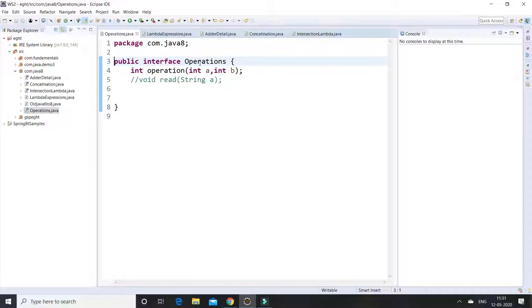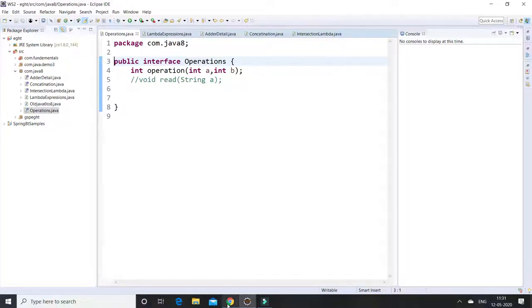If you declare an interface with the functional interface annotation, it must have only one abstract method and any number of default methods. Second point is, even if you do not declare the functional interface annotation, it will also be considered a functional interface when the interface has only one abstract method and any number of default methods.